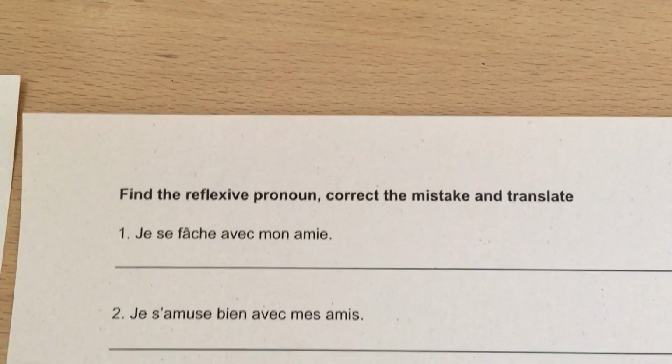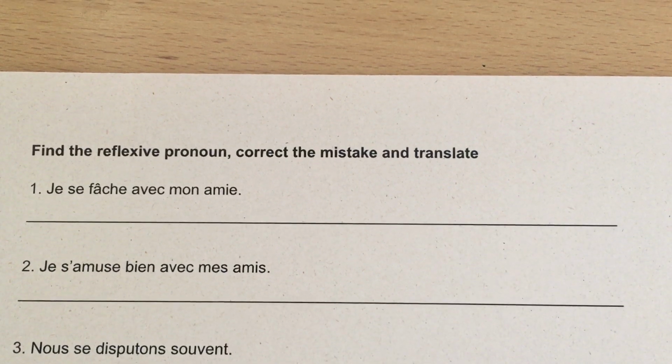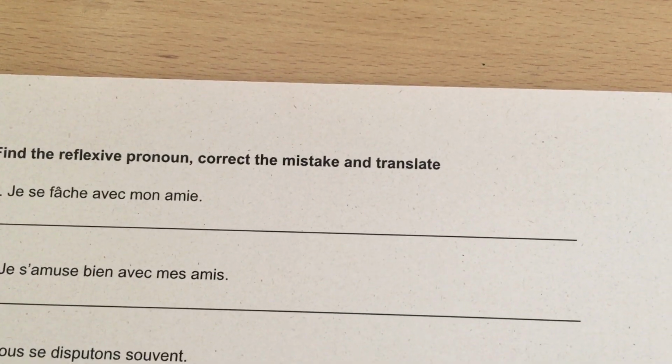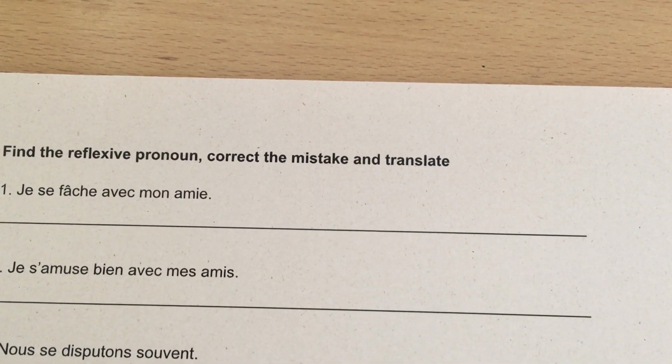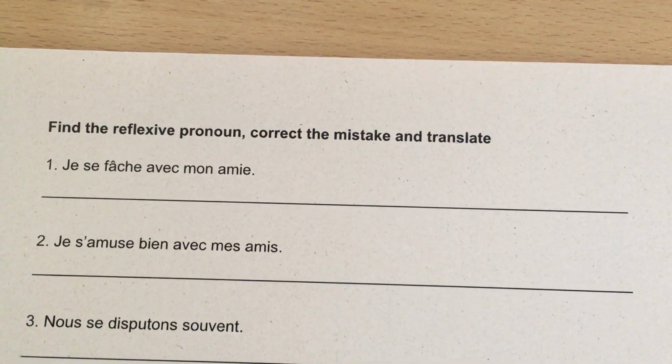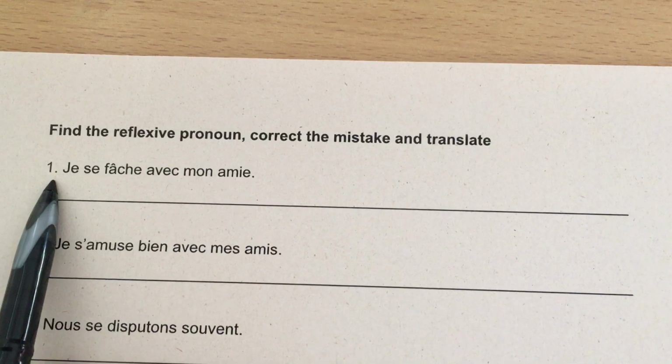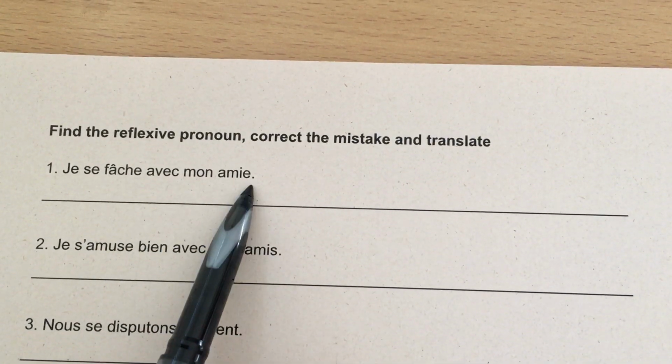Okay, let's have a look at our next task. Again, keeping our crib sheet at hand. Find the reflexive pronoun, correct the mistake and translate. So there's going to be a mistake with our reflexive pronoun. So here's our verb. Je se fâche avec mon ami.